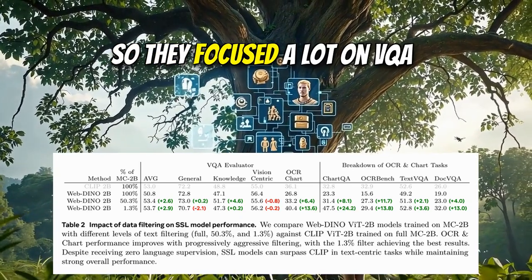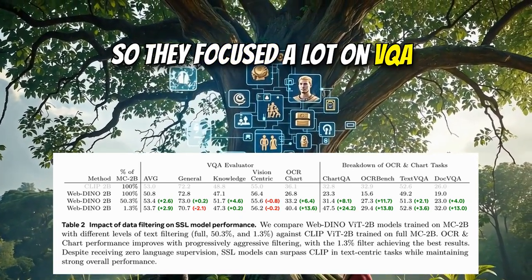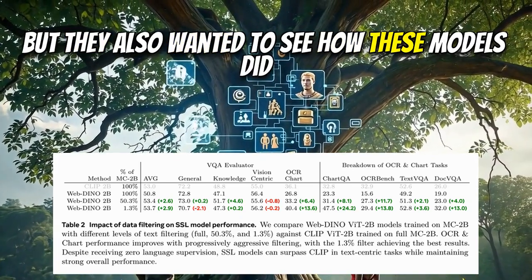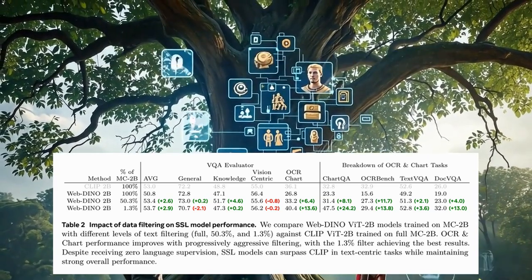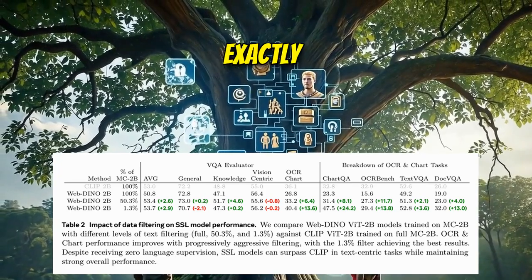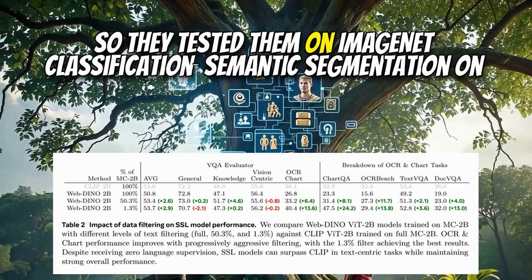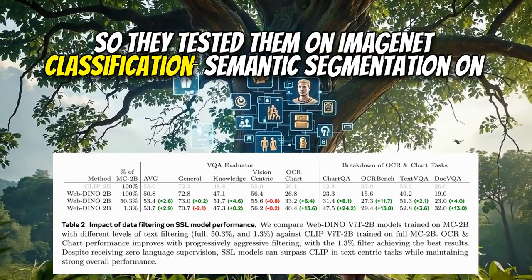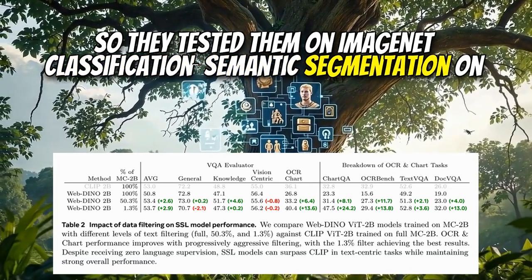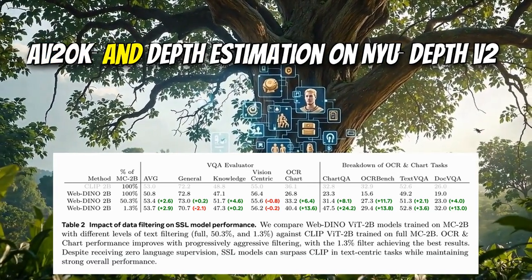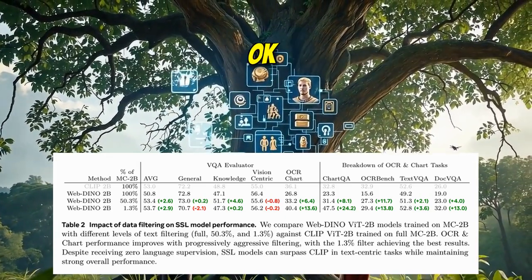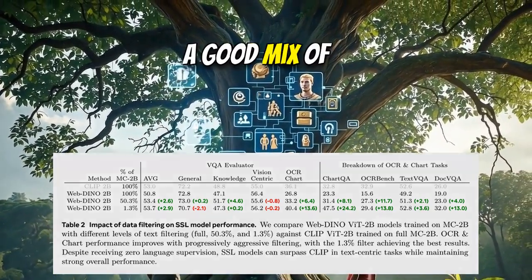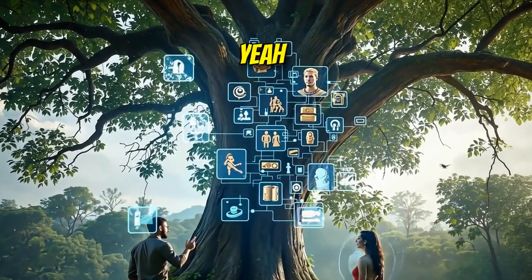Okay, so they focused a lot on VQA. But they also wanted to see how these models did on more traditional vision tasks, the bread and butter stuff. Right, exactly. So they tested them on ImageNet classification, semantic segmentation on ADE20K, and depth estimation on NYU Depth V2. A good mix of different tasks. And how did they do?